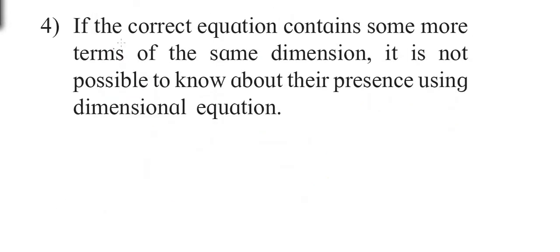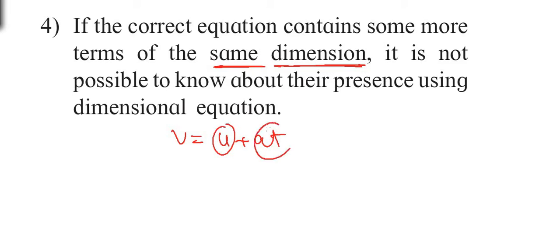Limitation number 4. If the equation contains 2 or more terms having the same dimensions, then it becomes very difficult to establish the relationship between them. For example, in the relation V is equal to U plus AT, the dimensions of U and AT are the same. AT is acceleration multiplied by time. The dimensions of U, velocity, are L raised to 1, T raised to minus 1.